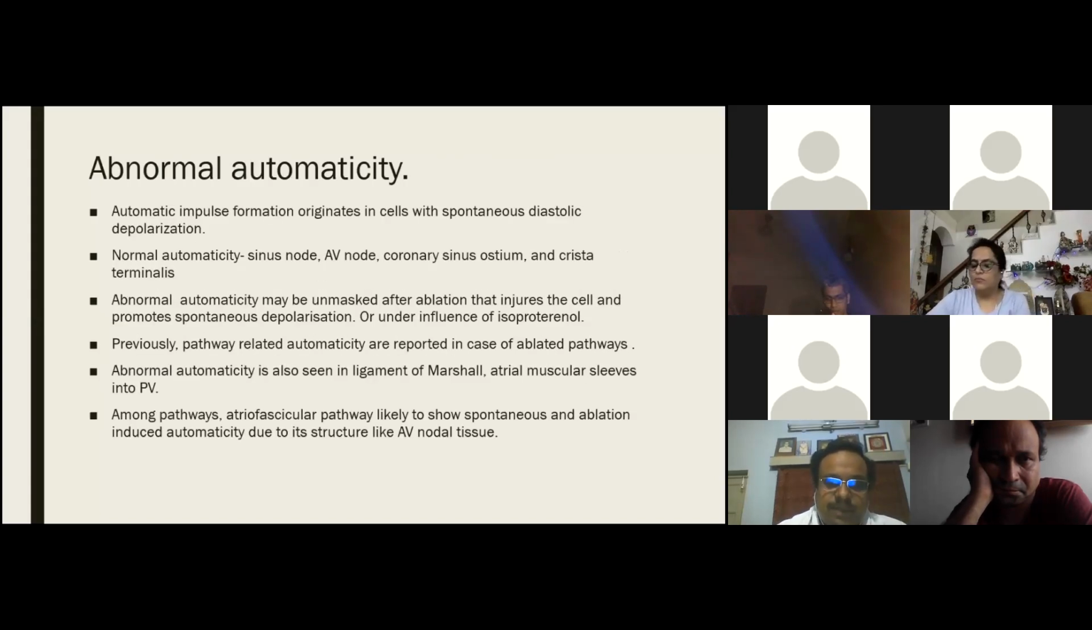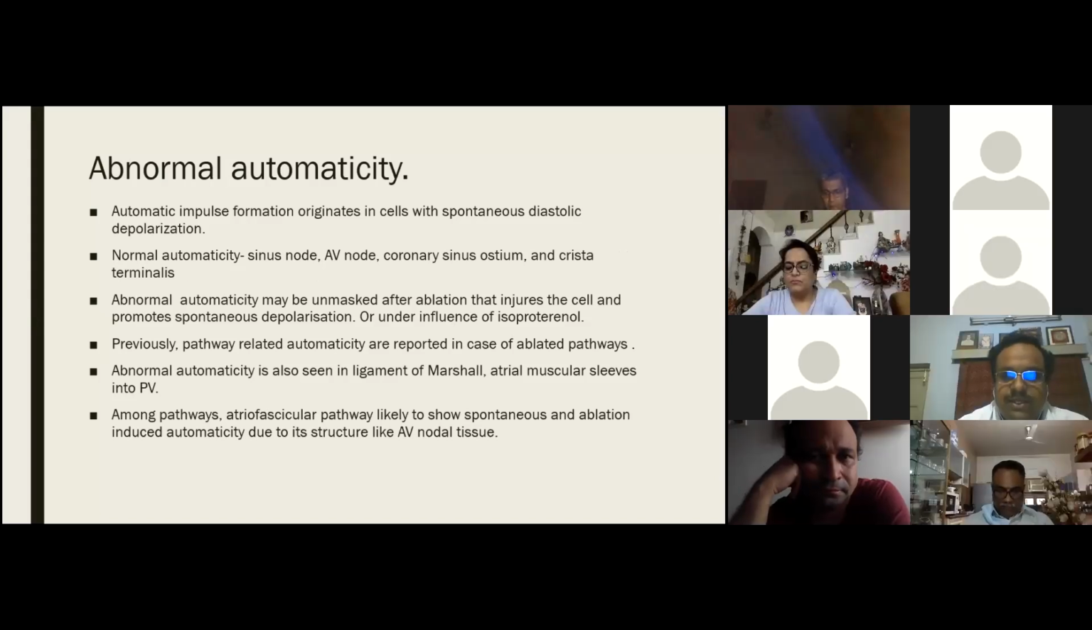So coming to abnormal automaticity, it is normally seen in the sinus node, AV node, coronary sinus ostium, and crista terminalis, in cells with a spontaneous diastolic depolarization. Abnormal automaticity can be seen if ablation unmasks the spontaneous depolarization and also injures the cell, or it can be under the influence of drugs such as isoproterenol. It can also be seen in the ligament of Marshall and atrial muscular slips into the pulmonary vein.